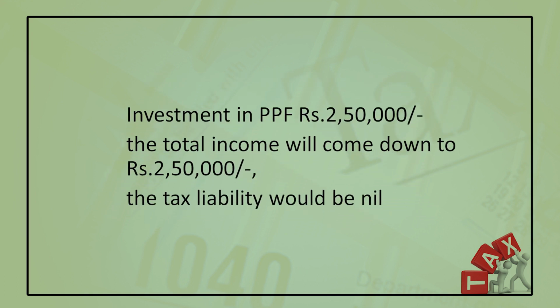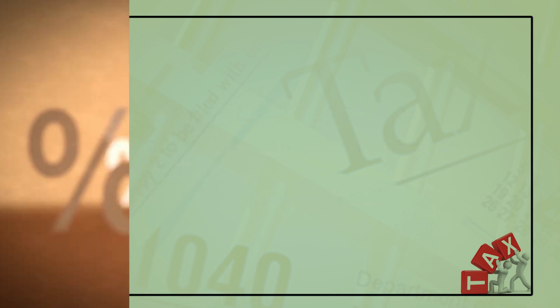If I invest in PPF, suppose rupees 2,50,000, I may avail the deduction under section 80C. It is provided in the Act. In this case, the total income will come down to 2,50,000. The tax liability would be nil because up to 2,50,000 the tax liability would be nil for the individual. So, this is tax planning where I am claiming the tax benefit as provided by the law. So, within the purview of the law, we are taking the advantage of the tax incentives or allowances to minimize our tax.